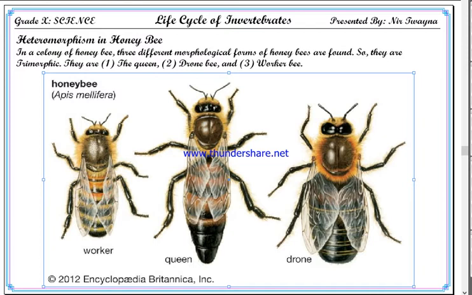And the queen bee is also a female bee. Just like the worker bee, the queen bee is a female, and the queen is the only female which can lay eggs. So the role of the queen bee in a hive is to reproduce, to produce more eggs. Every day the queen produces more than 300 eggs. The worker bees take care of the eggs, and when the larva hatches from the egg, they feed the larva.